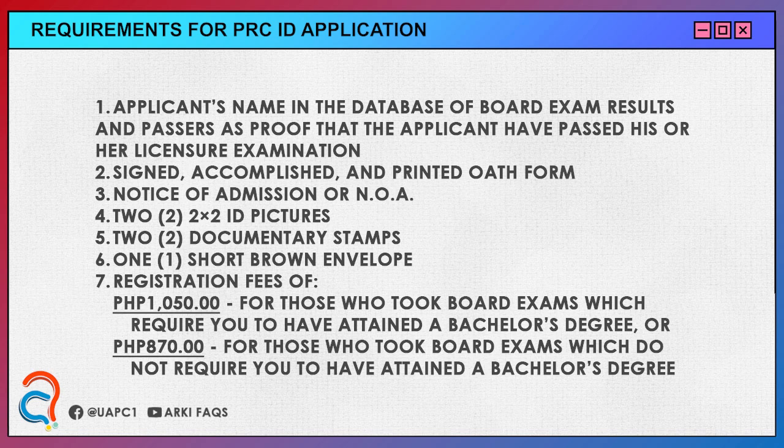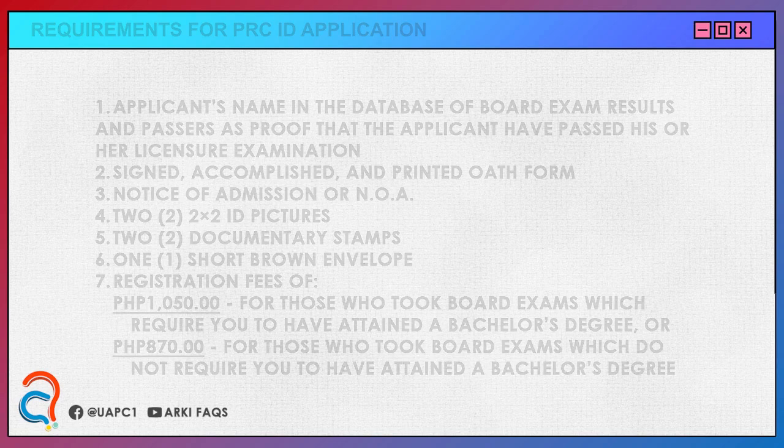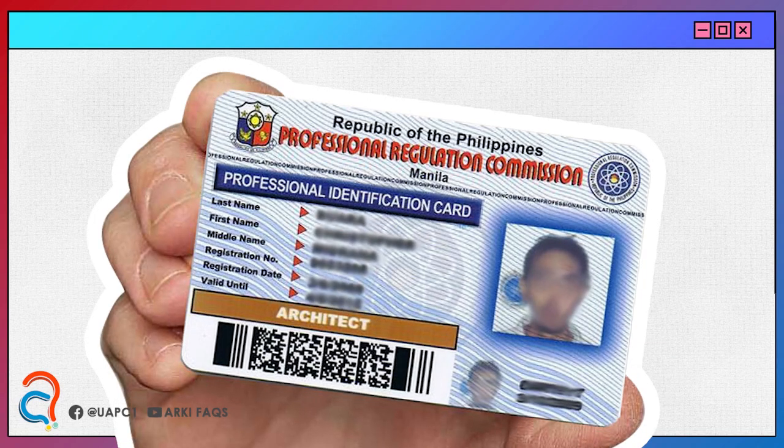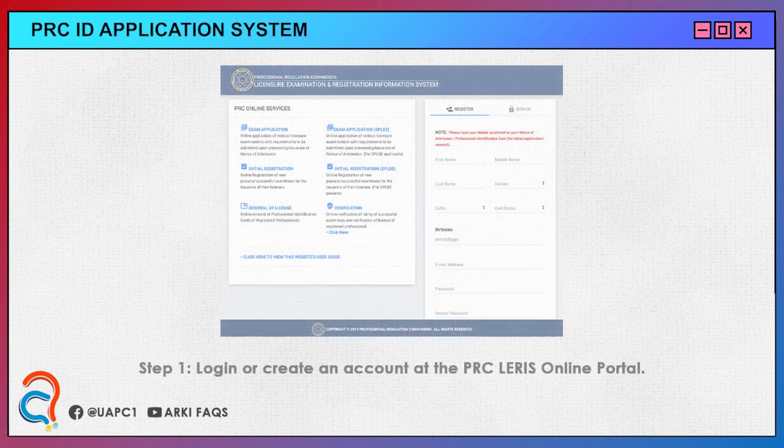1,050 pesos for those who took board exams which require a bachelor's degree, or 870 pesos for those who took board exams which do not require a bachelor's degree. Once you have already compiled these requirements, you may now register for your PRC ID. Step 1. Log in or create an account at the PRC LARIS online portal. By this time, you should already have a PRC LARIS account, as it is what you use to apply for a spot at taking your licensure exam.